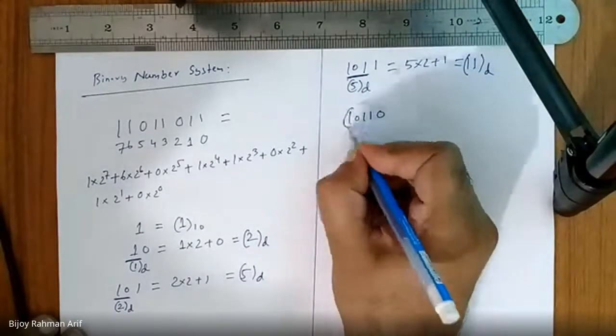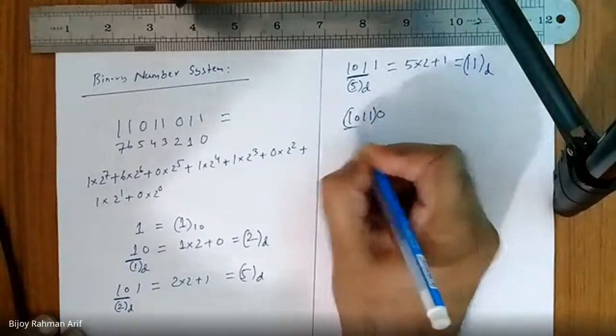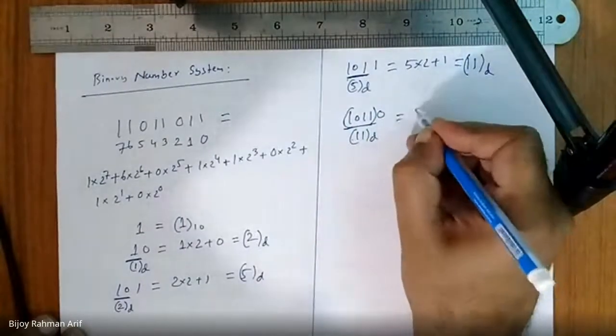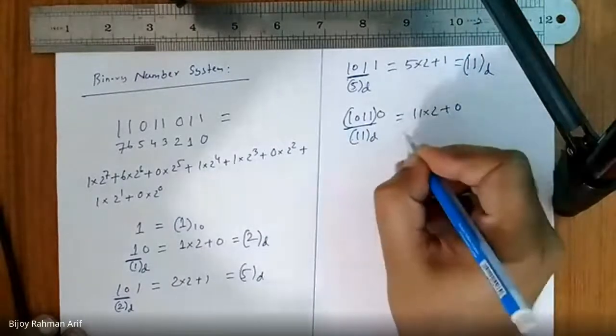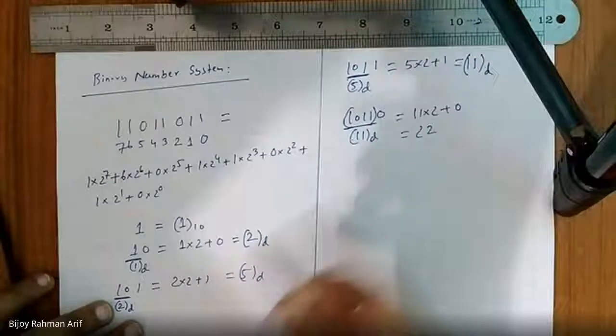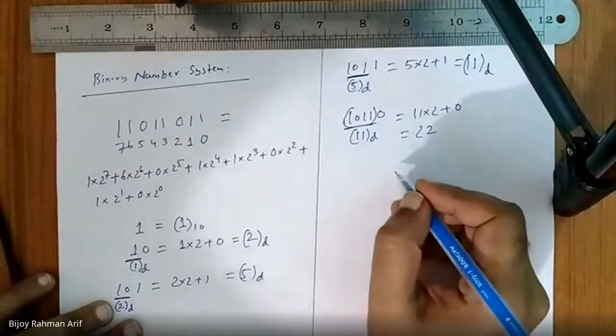Then if we put another digit, 10110, we know that this one is 11. Am I right? So the whole thing is 11 into 2 plus 0, which is 22. Am I right? All right, sir. Even, so there is a multiple of 2, so this part is even. Yes. Now, how can I prove that if the last digit is 0, then it's an even number?